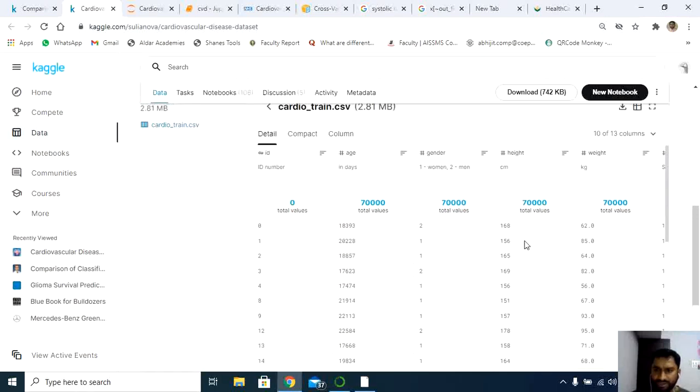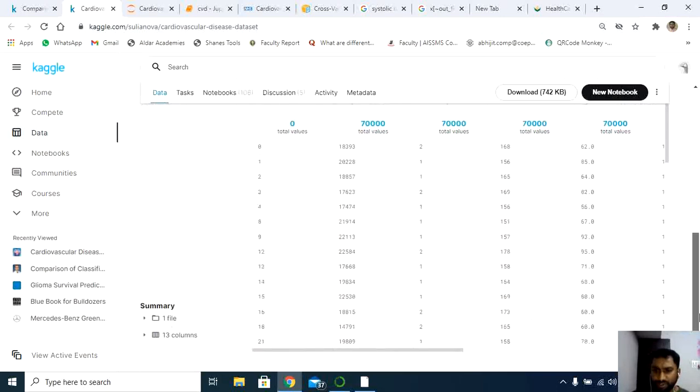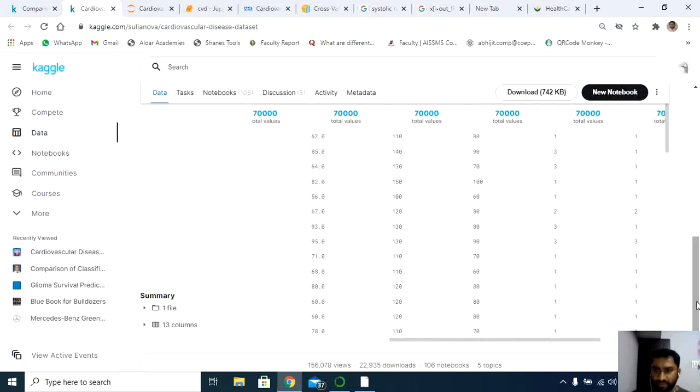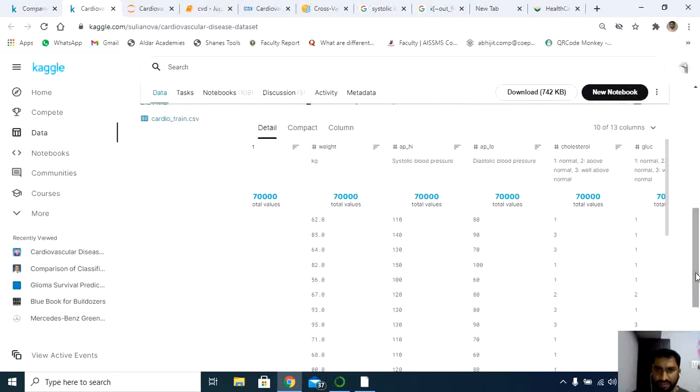Next we have weight also. When it comes to height and weight, they are not so correlated with CVD. We'll see how they are correlated with each other. So what I have done is, using height and weight, I have converted that into BMI. We'll discuss this when I start executing and cleaning the data set. Next, as I told you, systolic blood pressure. Systolic blood pressure is when the heart pumps the blood from the external layer.